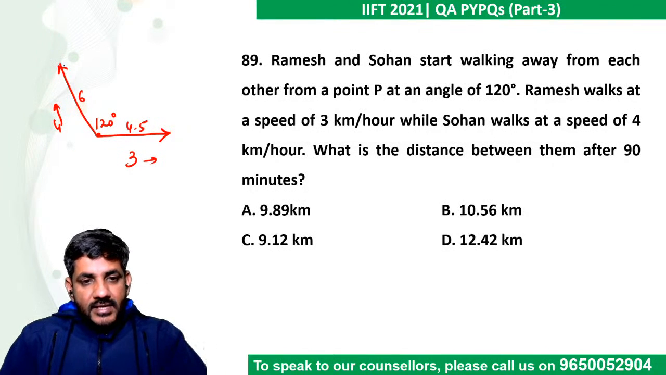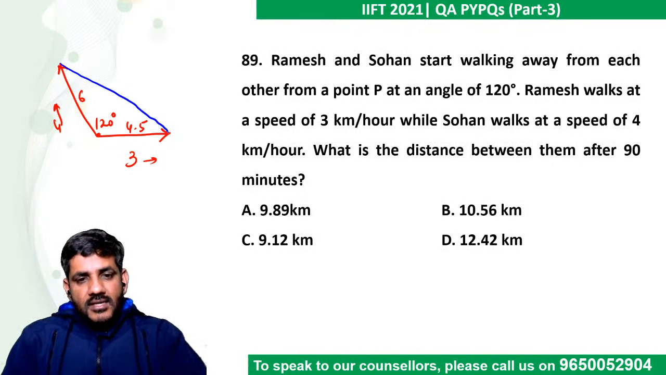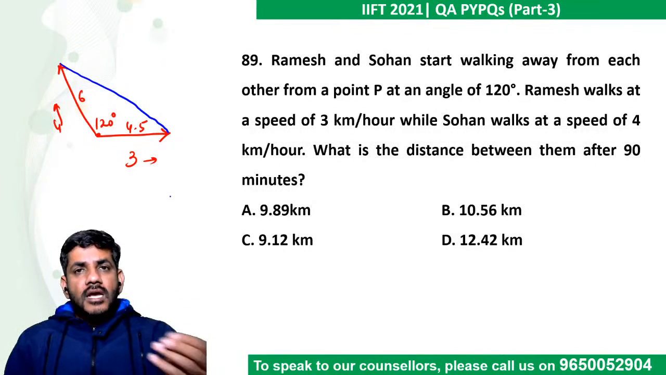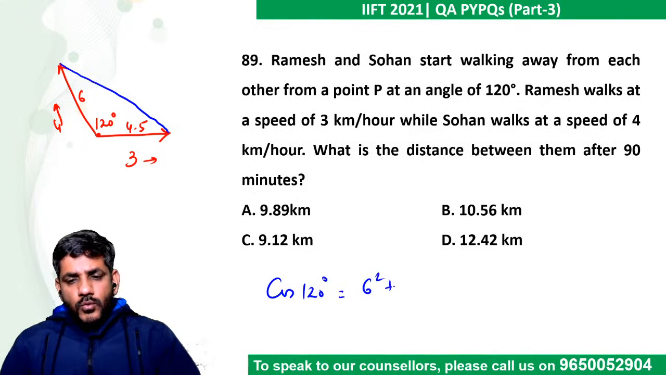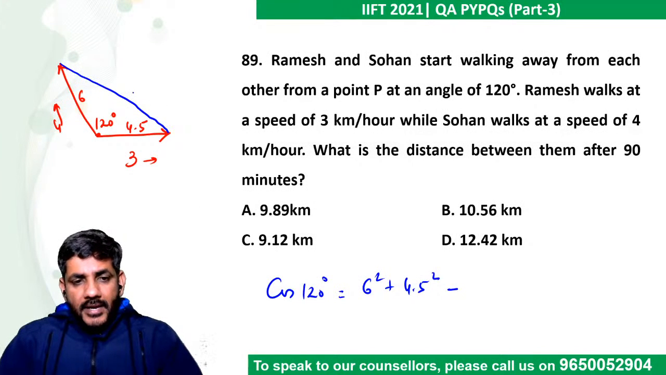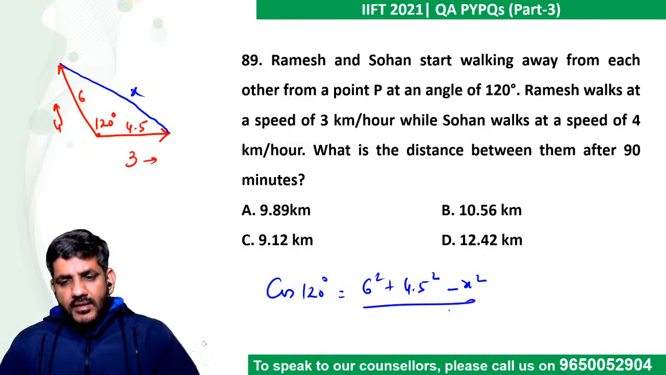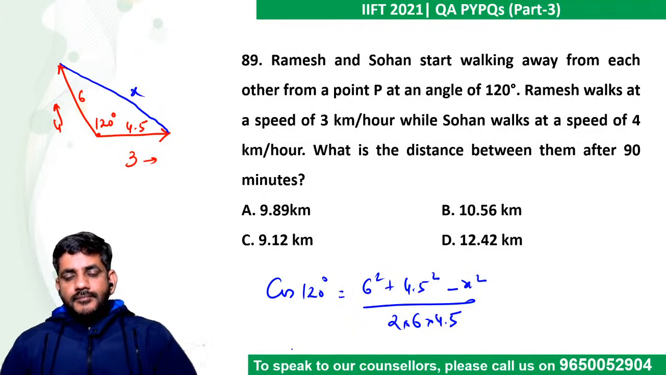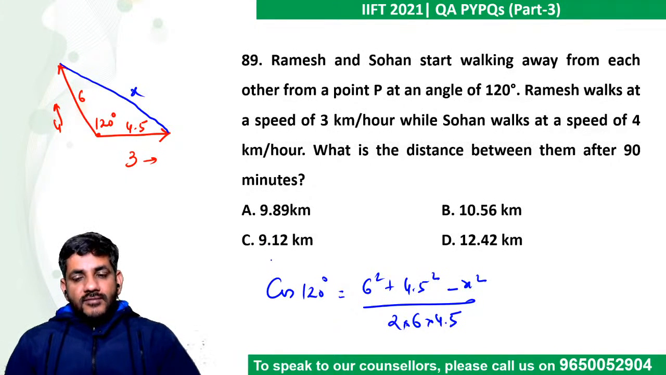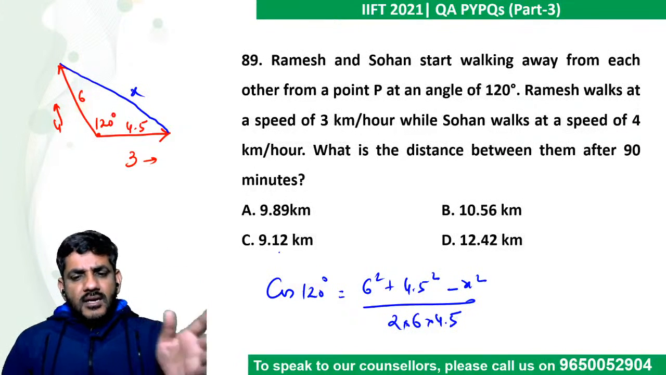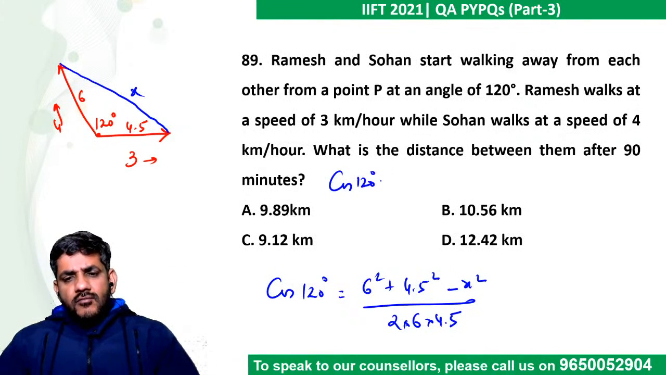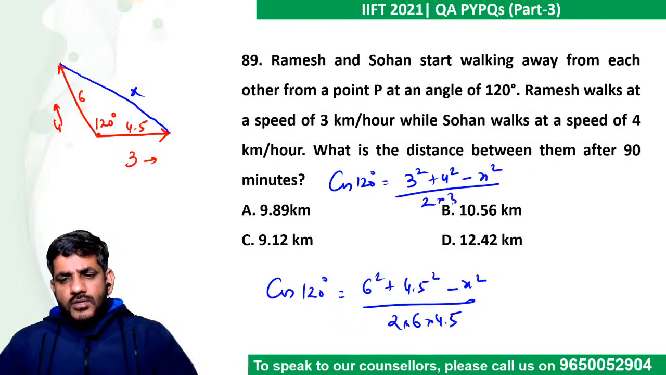After that time he says what is the distance between them, that is this. It is a simple question based upon the cosine rule, right? You know the cosine rule? Cos 120 degrees, this will be 6 square plus 4.5 square minus, let us call it x, that is x square, divided by 2 into 6 into 4.5. Rather, I would say that forget about 4.5. We will look at the 90 minutes part later. Can't we initially do this? One side would be a multiple of 3, one would be a multiple of 4, the other would be x. Below, 2 into 3 into 4.